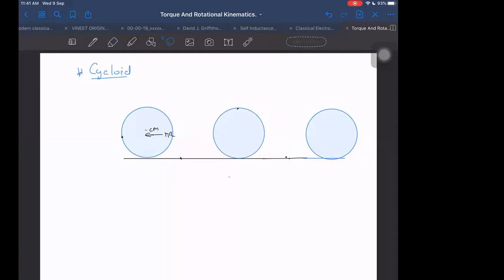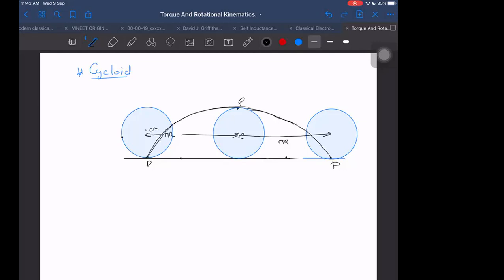It seems like 3.14 only. Now from here up to the center, what distance has it covered already? Pi r. Extra distance from here to here, again pi r. This point P, which started from the bottom, has now reached the top, and then it again reaches the bottom. So it went from here to here and then back again. Something like this kind of path it will follow. This path is called a cycloid.